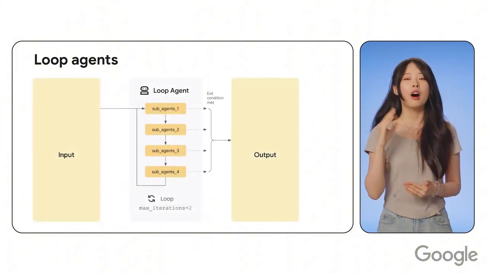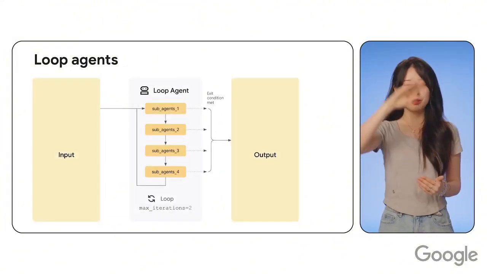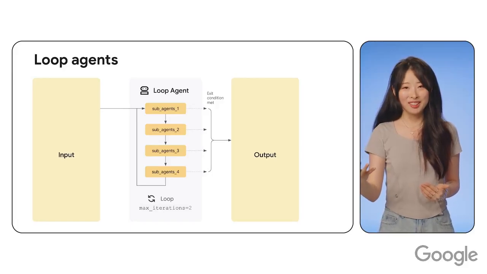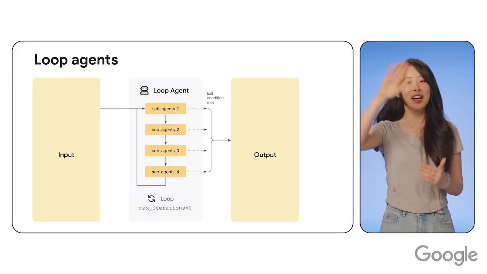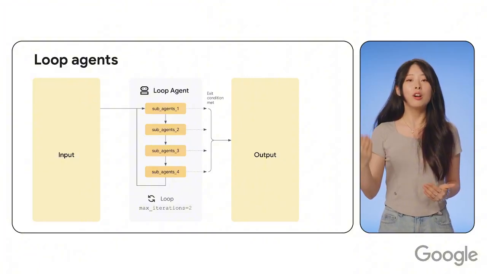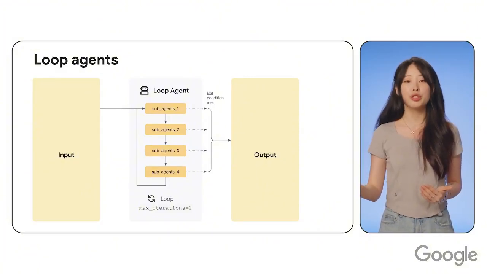And the third type of workflow agent are loop agents. They're like debugging again and again until it works. So loop agents run tasks again and again until a condition is met or the maximum iteration number is reached.